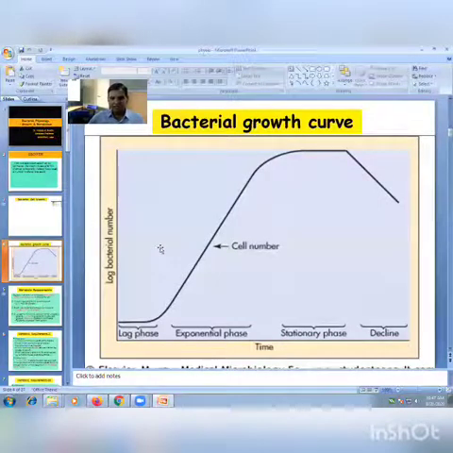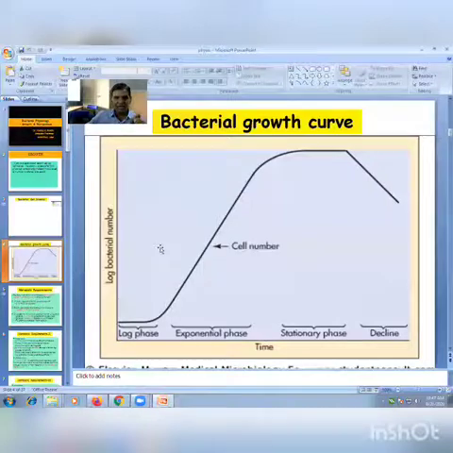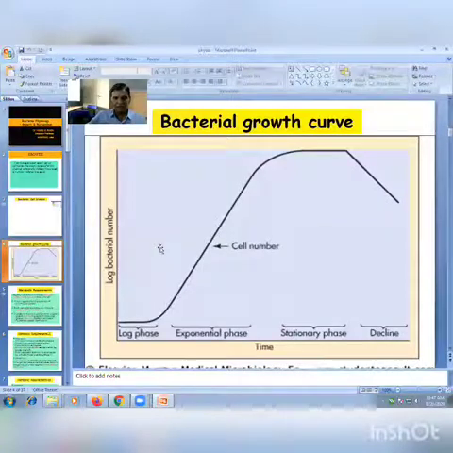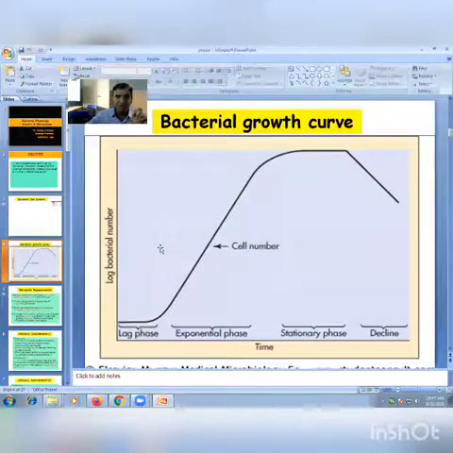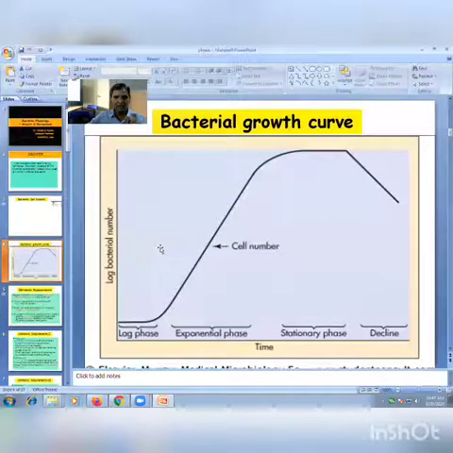Here the cell size is small, because these are young cells. Physiologically, cells are young. Cell size is small. They stain uniformly. No variation in gram staining, gram negative or gram positive, no variation is there. They are physiologically young, small, and active cells. No staining variation. So this is about the exponential phase.